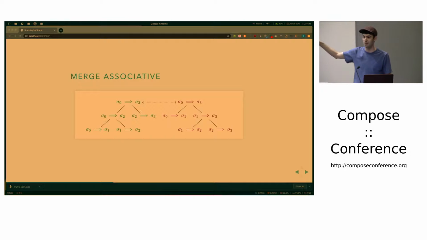It's kind of like the wiring diagrams that David Spivak talked about in the beginning, if you turn it sideways. On the green side, we have 0, 1, and 1, 2, and we do that first to make 0, 2. We can take that and combine it with 2, 3, and we get 0, 3. On the red side, we have 1, 2 and 2, 3 that we group together and combine 0, 1 with 1, 3, and we get 0, 3 again at the end. So this operation is associative, and associativity implies that there's parallelism that we can use.